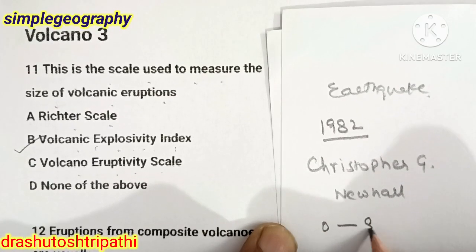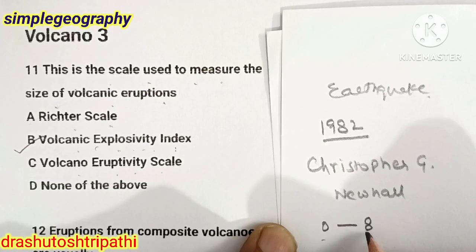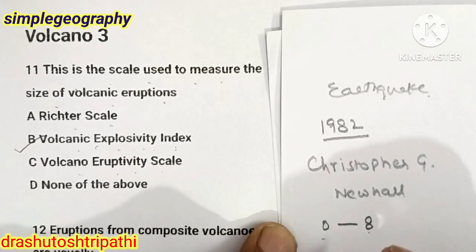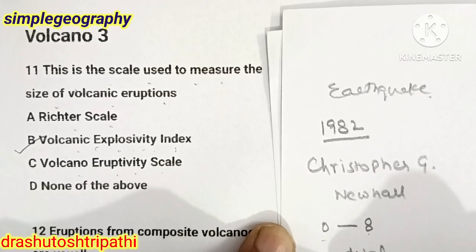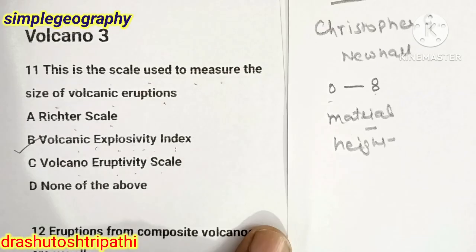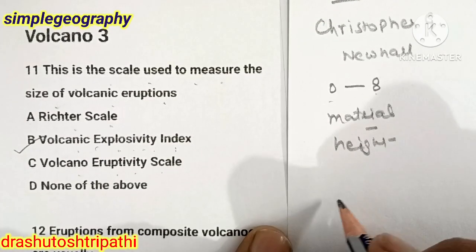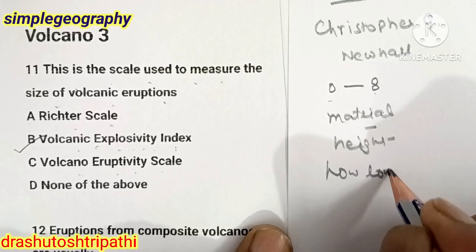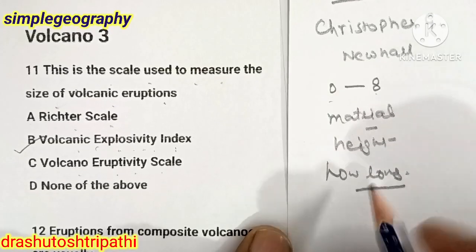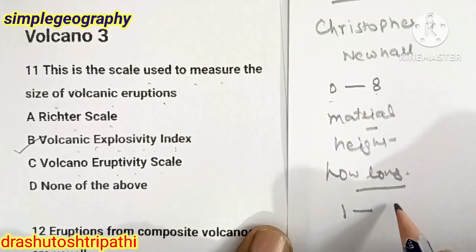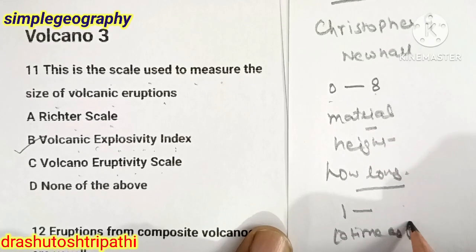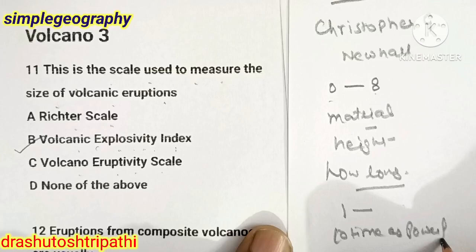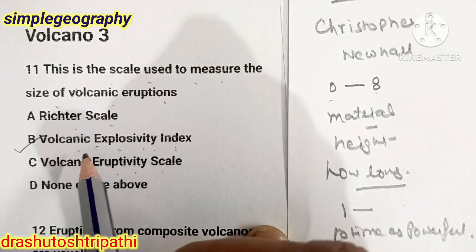This scale is logarithmic from 0 to 8, and it is associated with the eruption depending on how much volcanic material is thrown out, at what height, and how long it erupts. An increase of one index indicates an eruption that is 10 times as powerful as the previous one. Okay, the answer is the volcanic